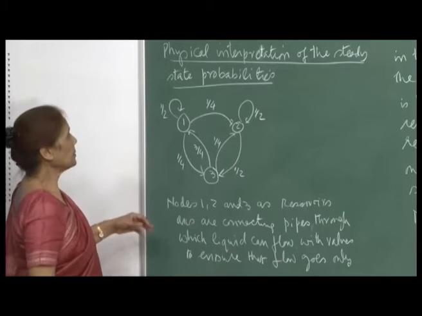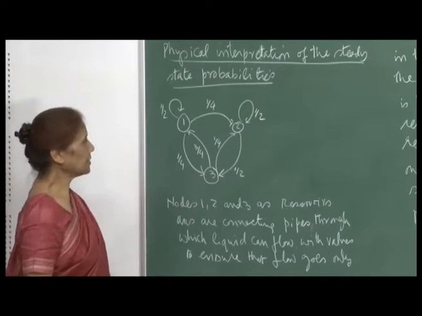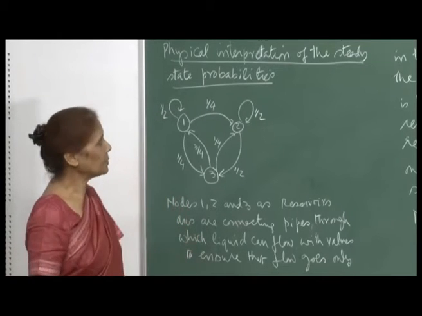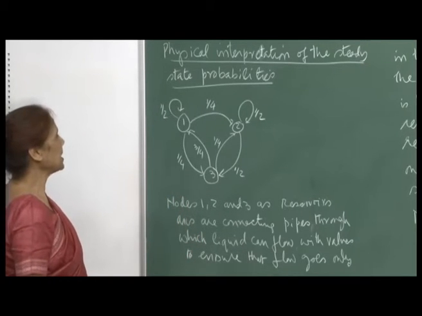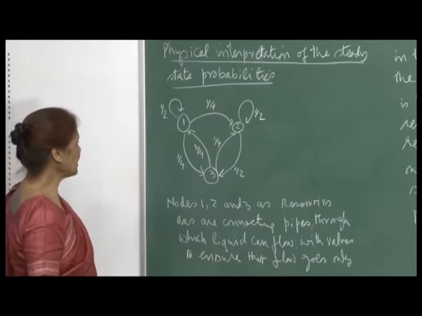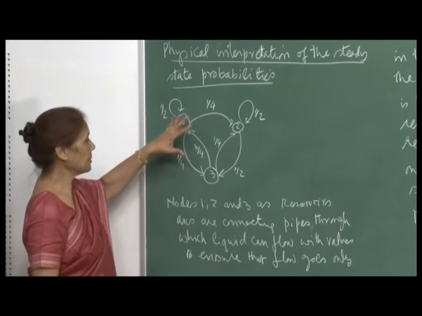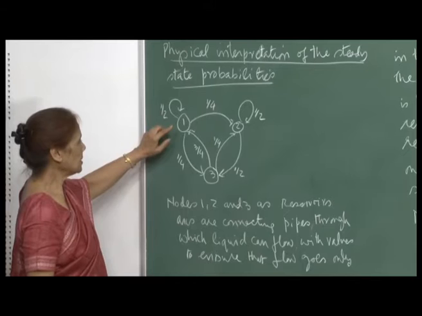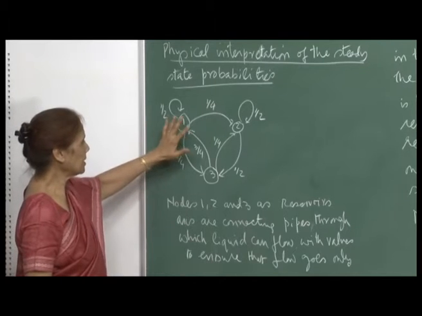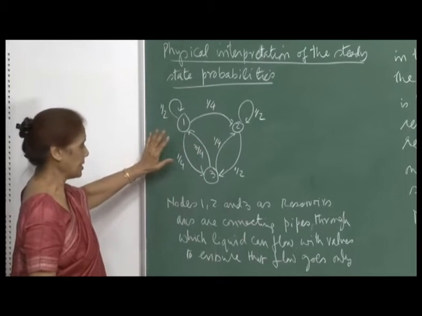So, let us now look at an example I have taken again from Ravindran, Phillips and Solberg: an interesting physical interpretation of state probabilities. What he is saying is that in the job assignment problem, you consider the 3 states as 3 reservoirs.